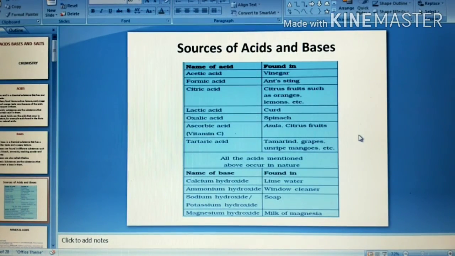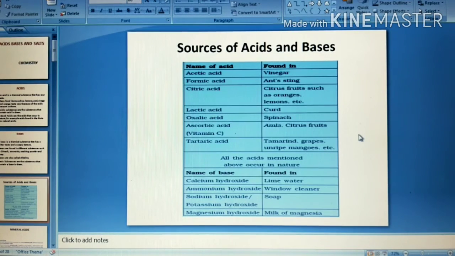Now, if we have to list the different acids and bases and their sources, we can say acetic acid, CH3COOH. Acetic acid is an organic acid. It is a weak acid. It is found in vinegar. Formic acid is also an organic acid. It is found in ant sting. When an ant bites us or uses its sting, it pains a lot. It is because it injects this formic acid.